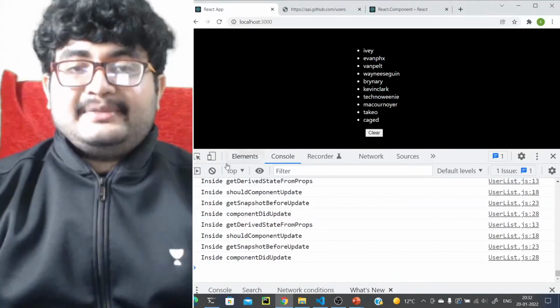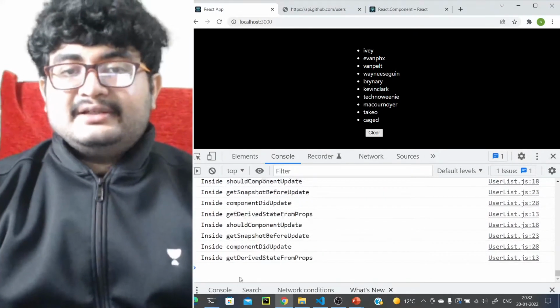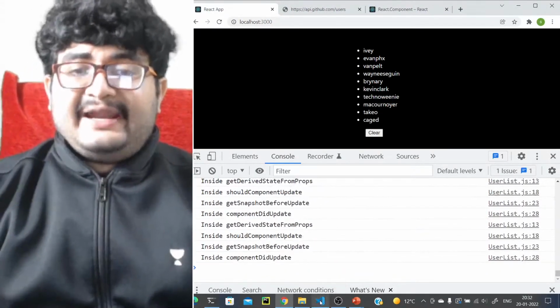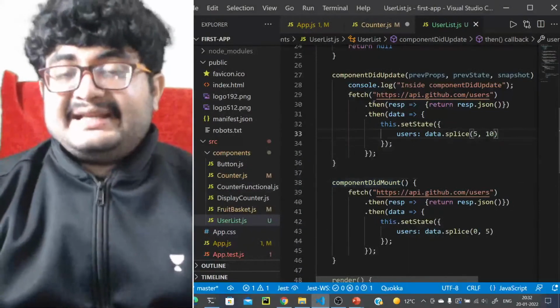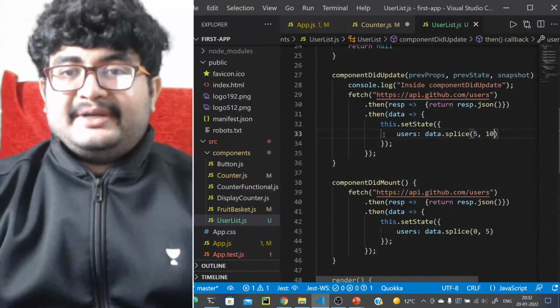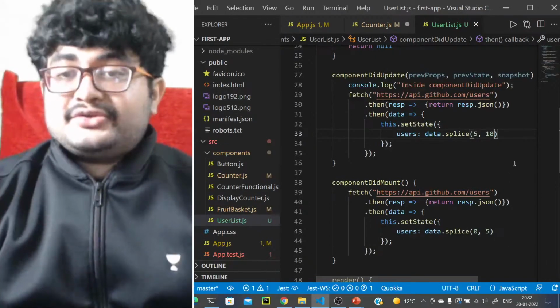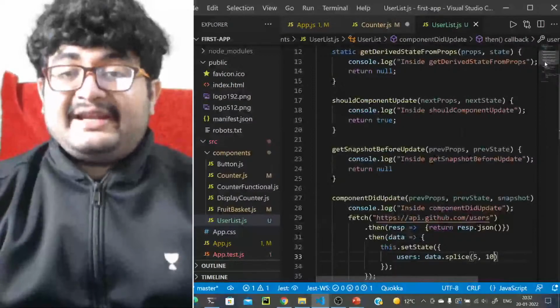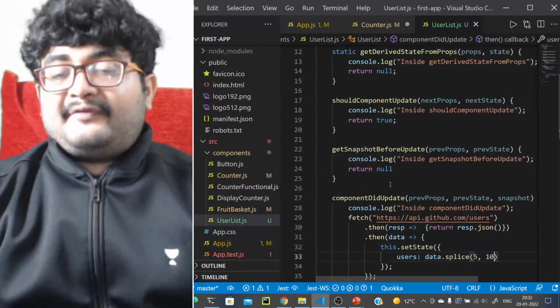Okay, it will come in this. Now let's clear this. Okay, if you see this, it is running infinitely. That is because you are setting the state. When you set the state, it is again calling componentDidUpdate, right? So it is running infinitely. So you should actually prevent this thing. You should prevent this infinite number of componentDidUpdates.